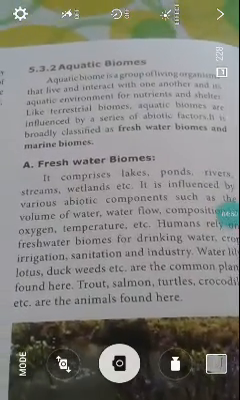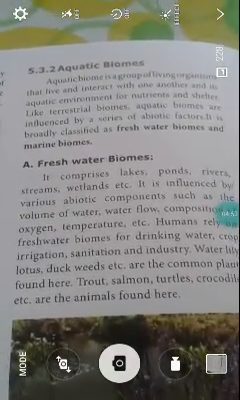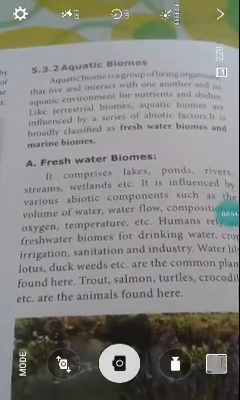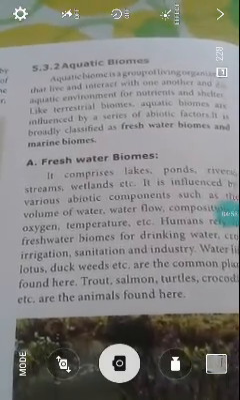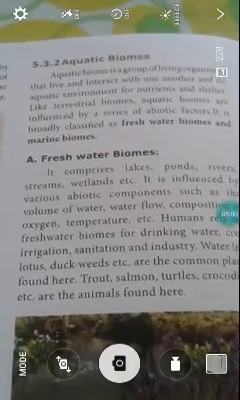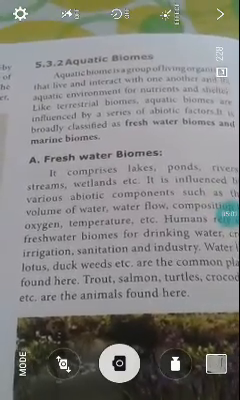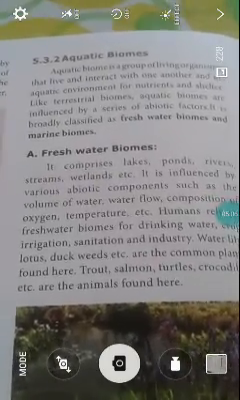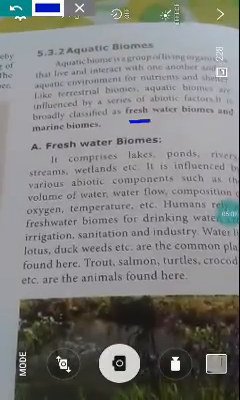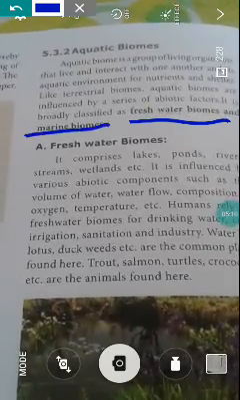The aquatic biome is a group of living organisms that live and interact with one another and their aquatic environment for nutrients and shelter. Like terrestrial biomes, aquatic biomes are influenced by a series of abiotic factors. It is broadly classified into freshwater biomes and marine biomes.